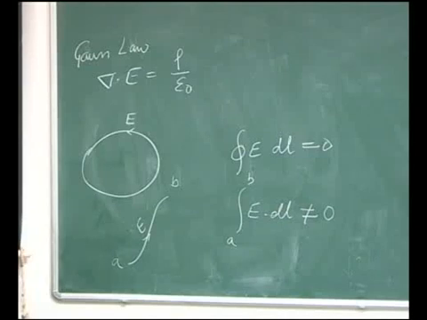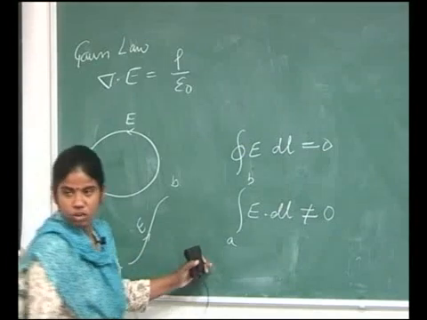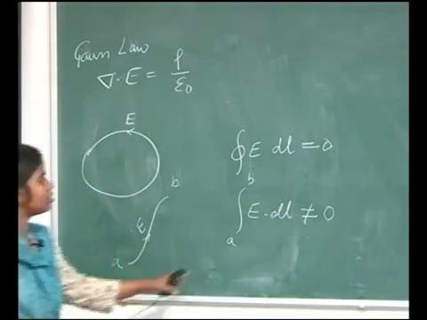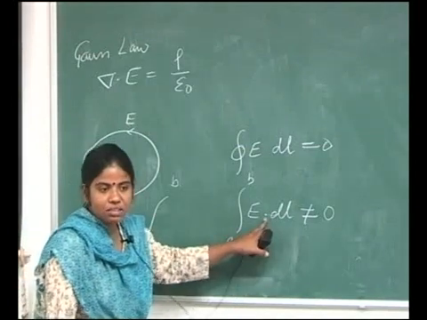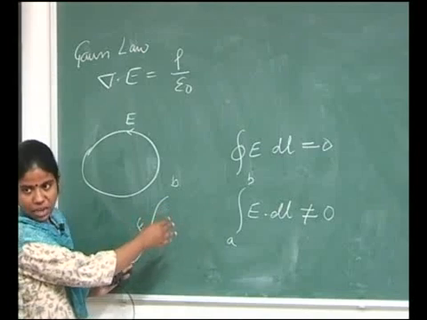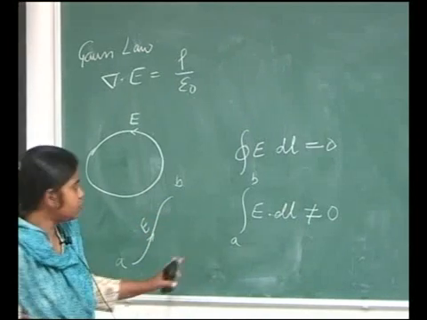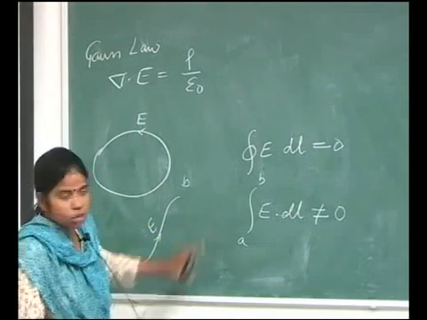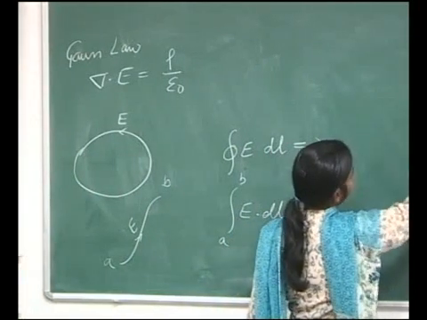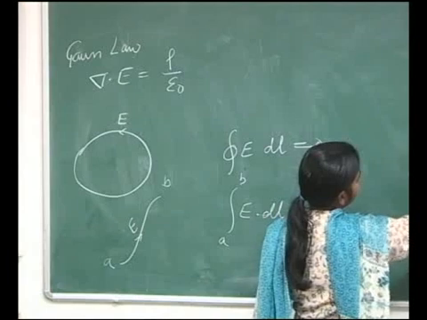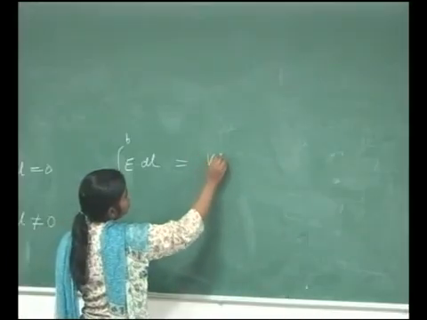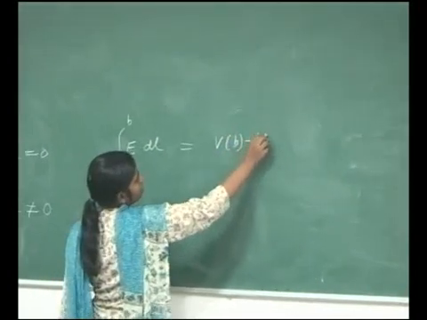And from the basic definition of electrostatics, I can easily say that this E dot dl is the potential difference between the point A and B. So, I can write that integral A to B E dot dl is equal to Vb minus Va.